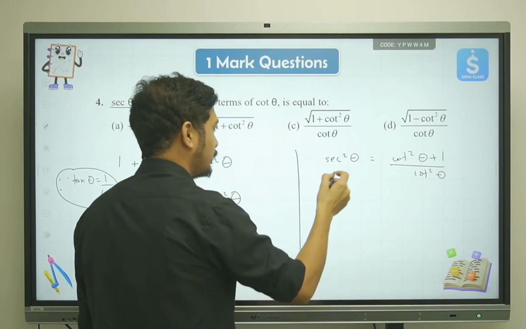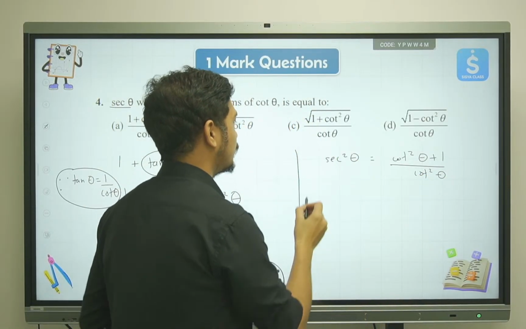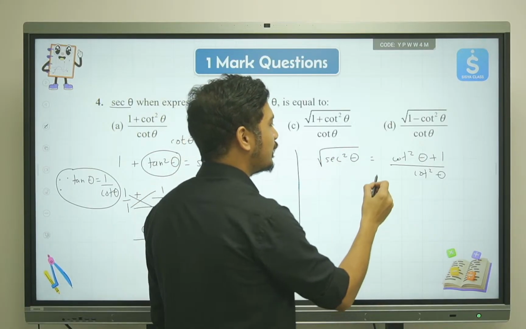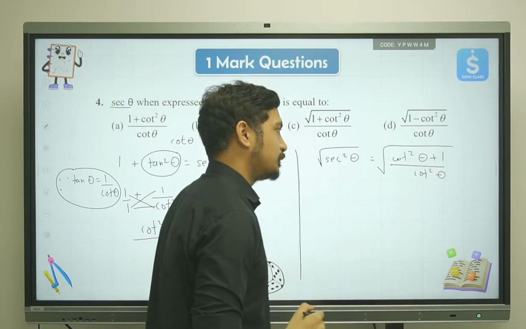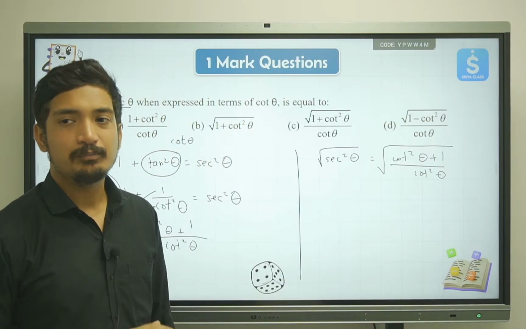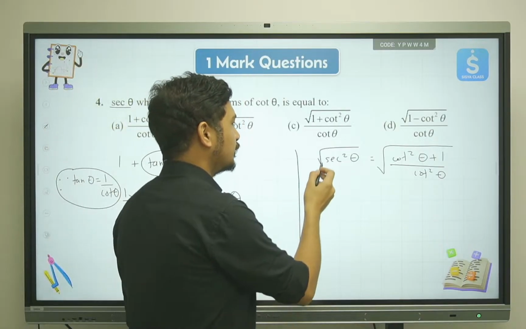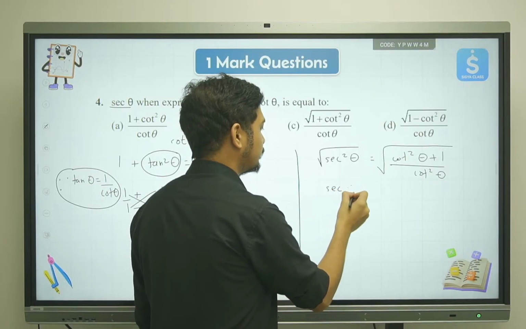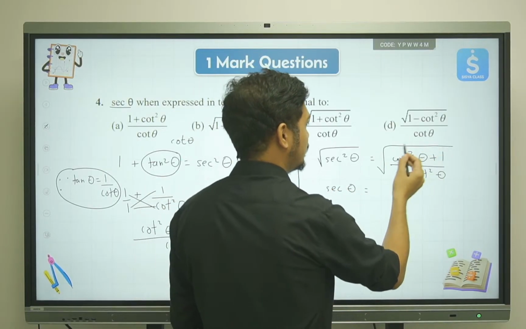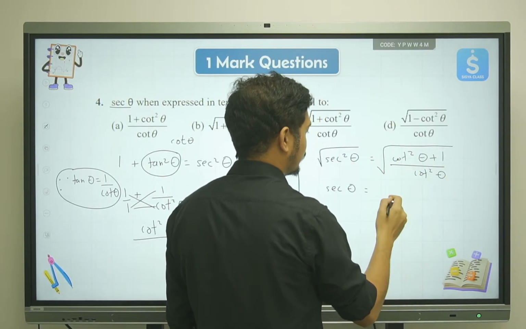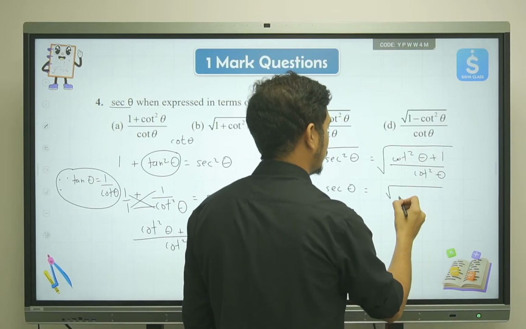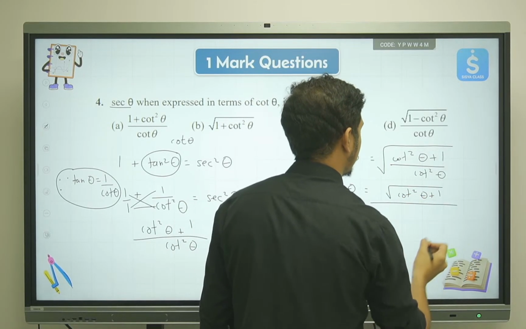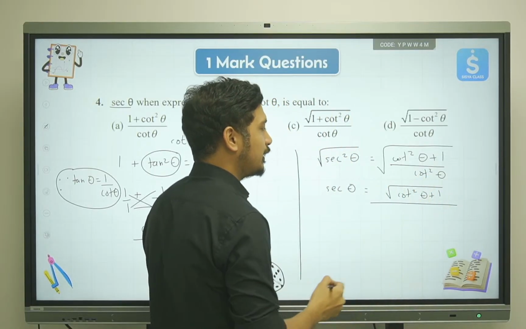Now because I don't want this square over here, I'll take the square root, and because I'm taking the square root of the LHS, I'll take the square root of the RHS also. So, square rooting both sides, the square root of sec square theta will be equal to sec theta. This will be the entire term, and we basically keep it under the root only. So we'll have the square root of cot square theta plus 1, divided by the square root of cot square theta,